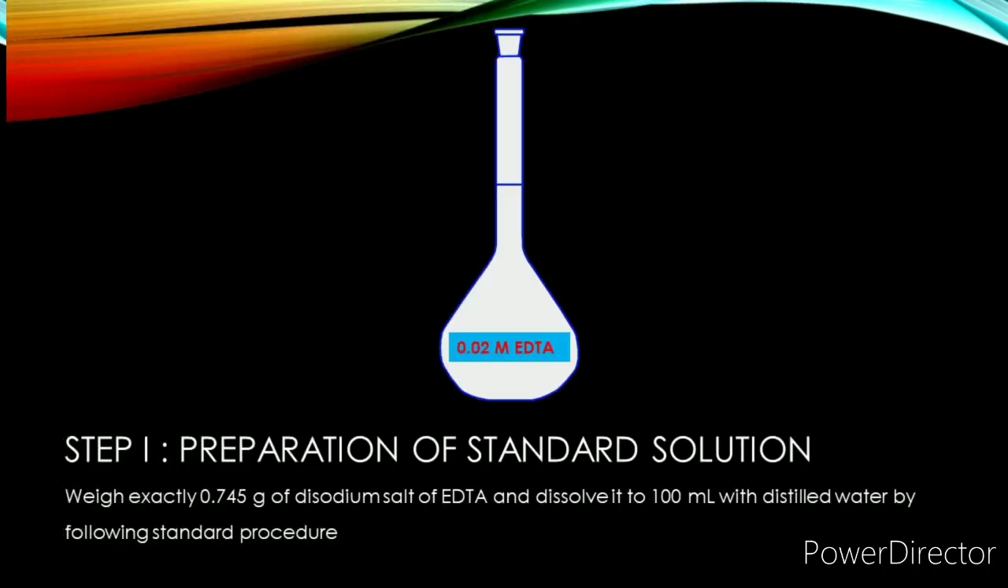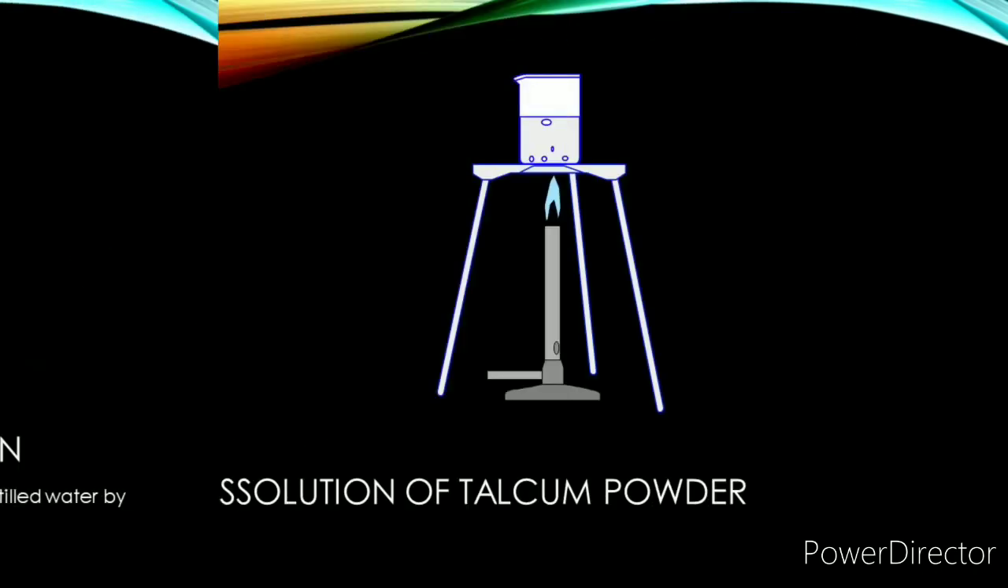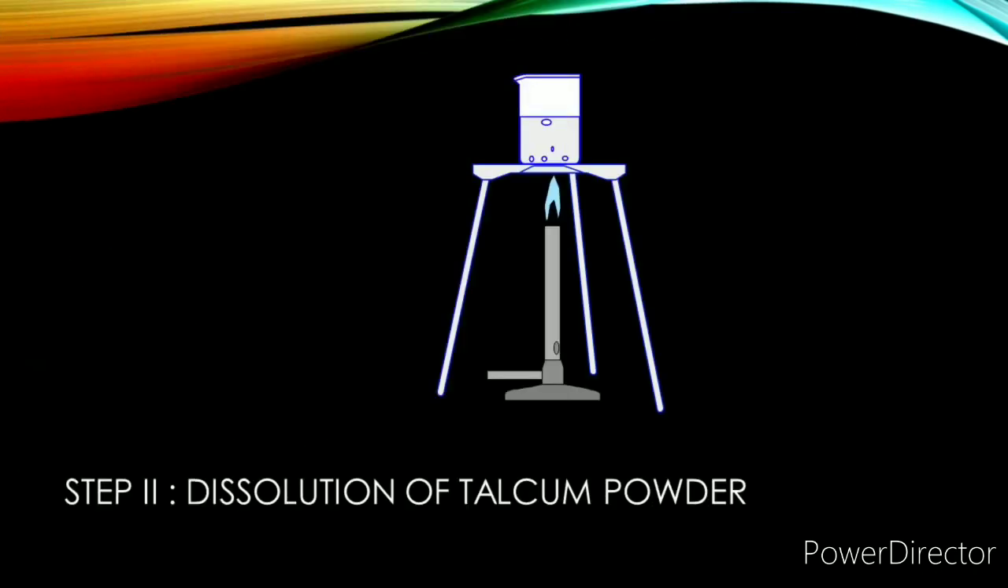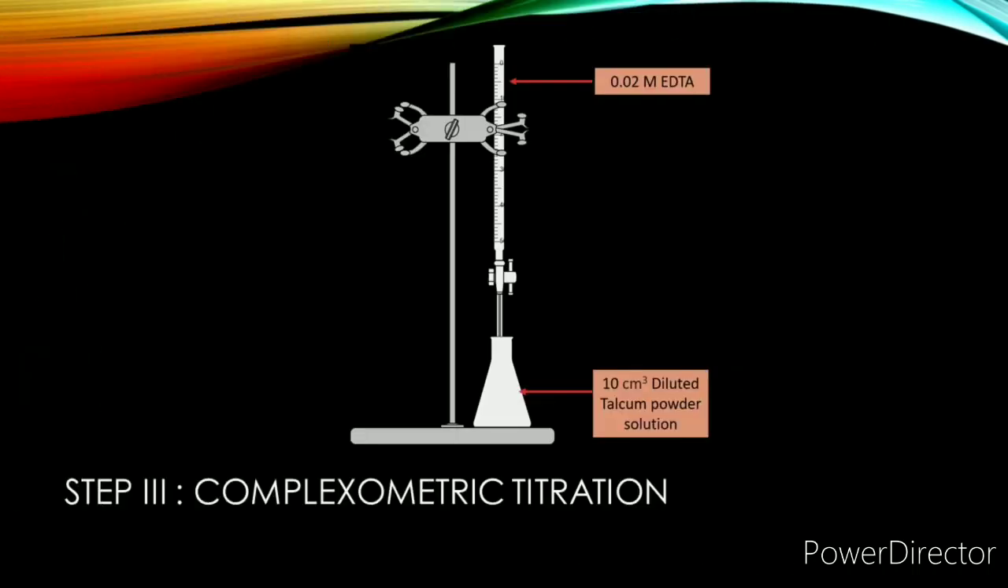In step 1, we will prepare 0.02 molar EDTA solution. The next step is to prepare the talcum powder solution. Talcum powder is insoluble in water, so we will treat it with HCl to prepare its solution. And in step 3, we will perform the actual titration of talcum powder solution with EDTA.